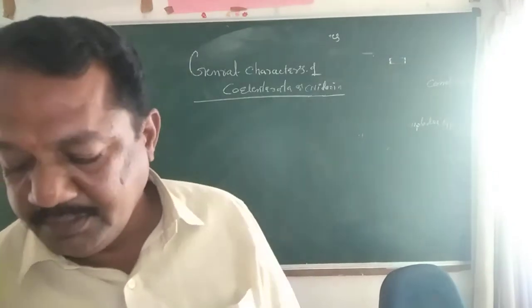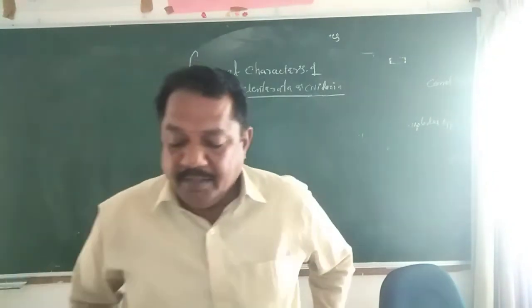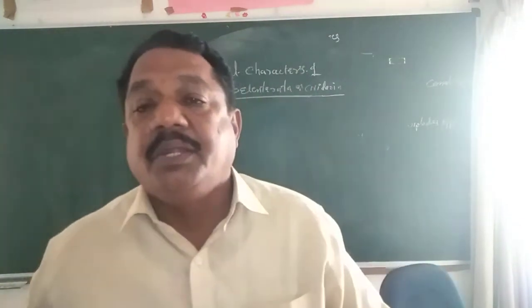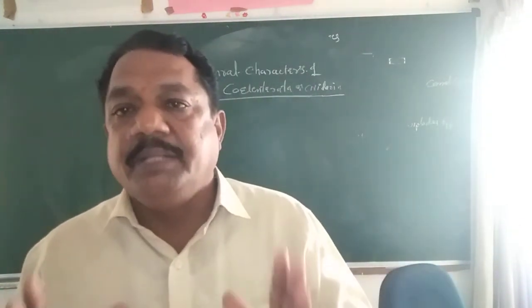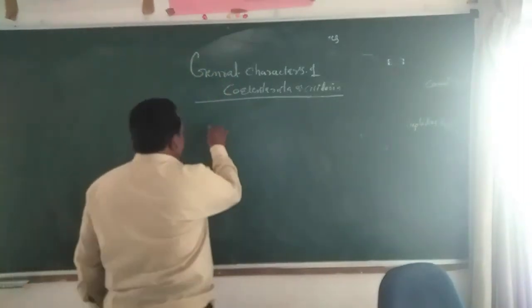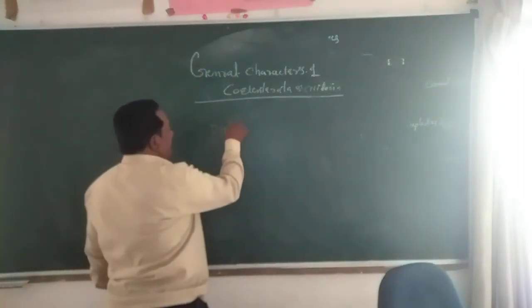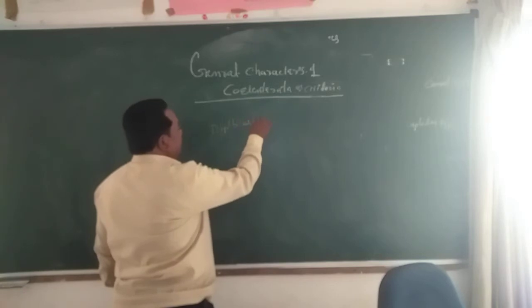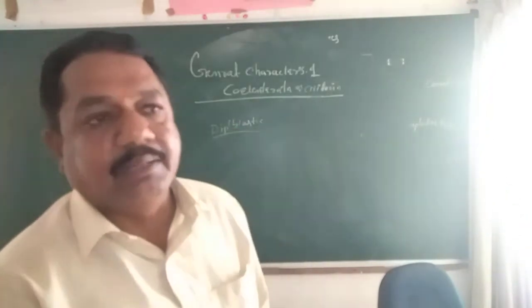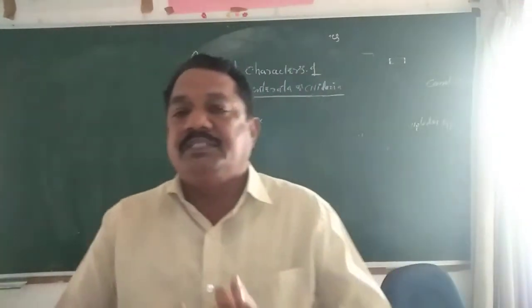What characters? General characters of Cnidaria. Generally, the Cnidarians are the first diploblastic animals. All the Cnidarians are diploblastic animals. Diploblastic means two. So in these diploblastic animals, two important germ layers are present.